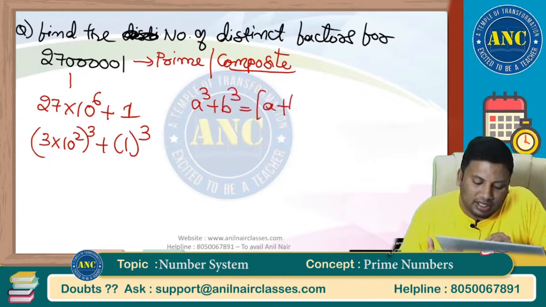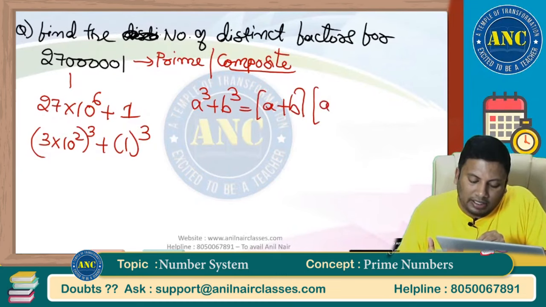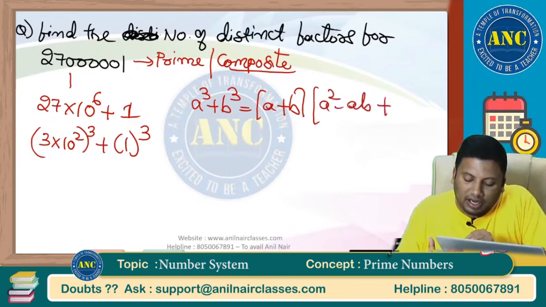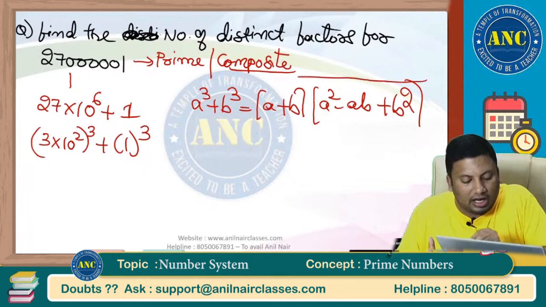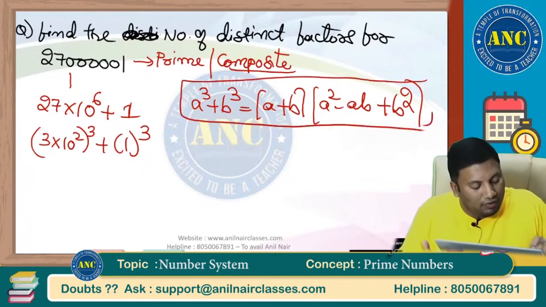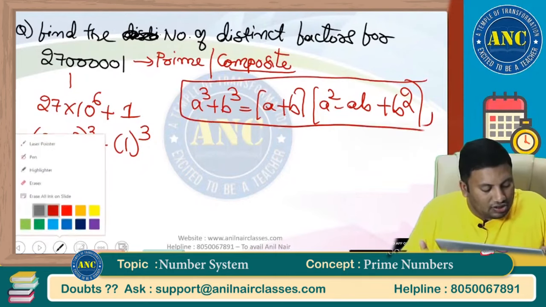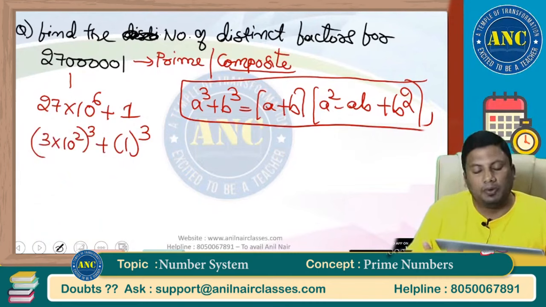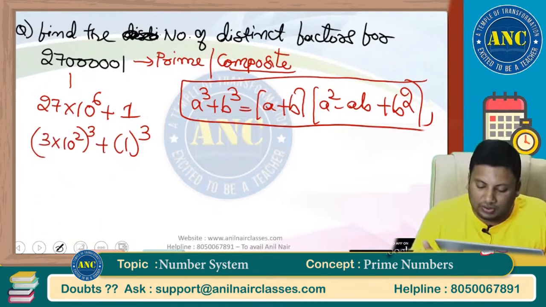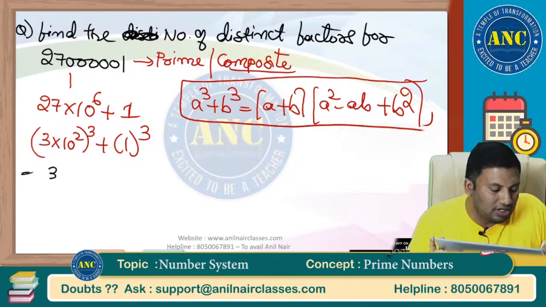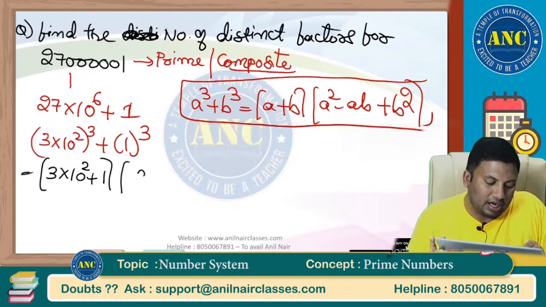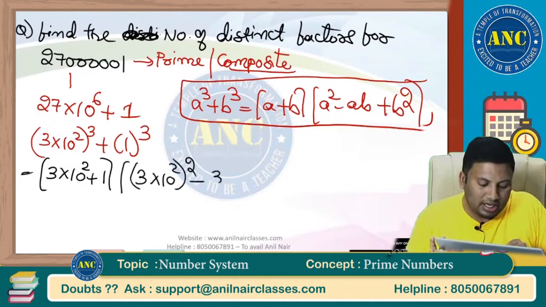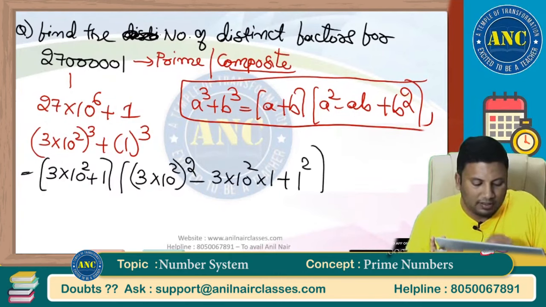34 questions, 1 hour time is there. So at the end of the day, what matters is your understanding of the concept, right? If you are good in concepts, if you practice it, you will automatically solve it a little faster. A cube plus B cube is A plus B into A square minus AB plus B square. This is A plus B into, see here how am I solving? A square minus AB, (3 into 10 square) square plus 1 plus 1 square.